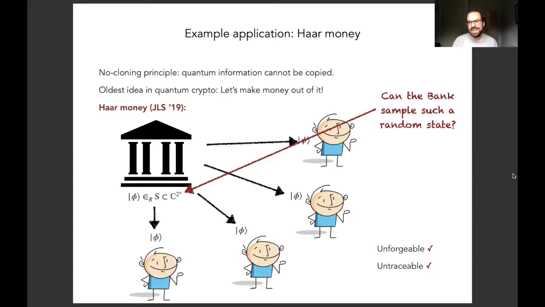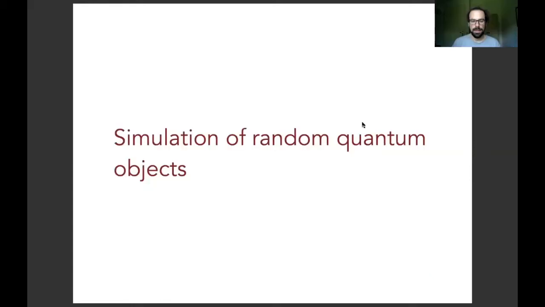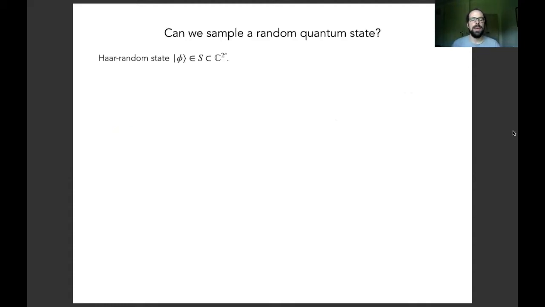The question is, of course, can the bank sample such a random state? And as you can probably guess, sampling such a random state exactly is impossible. So let's look into this. This brings us to the main part of this talk, where I want to describe our results about simulating random quantum objects. Let's begin with the Haar random state. So what we want to simulate is such a Haar random state picked from the Haar measure on the 2^n dimensional sphere or projective space.